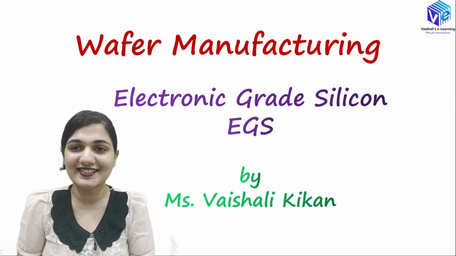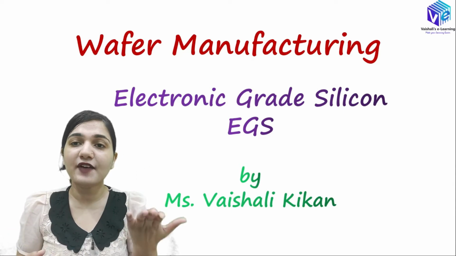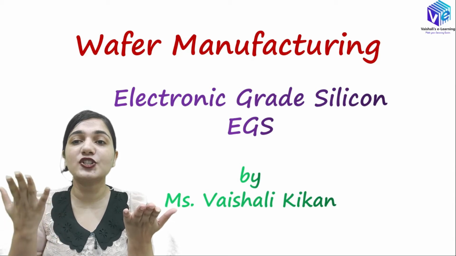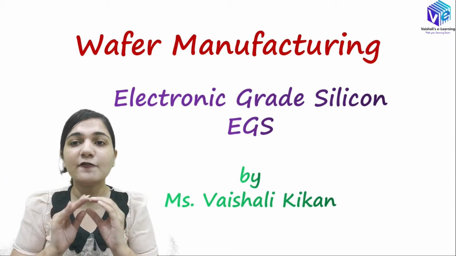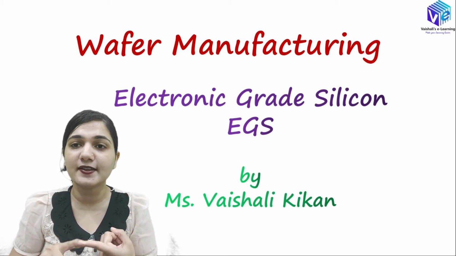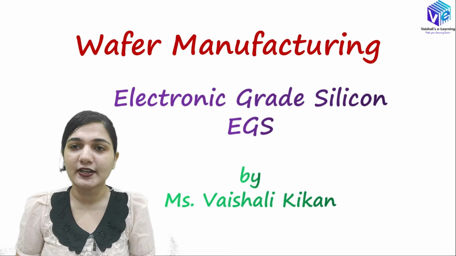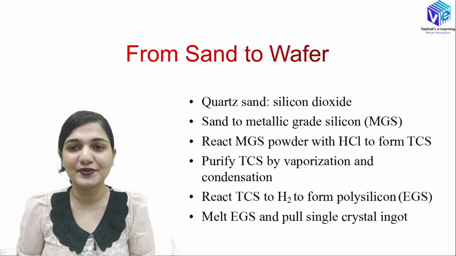So it is also a crystal structure, so I hope you know all of the crystal structure properties now. Okay, so first of all I will be telling you the full story that if I have sand, how can I manufacture the wafer from this sand. We will be seeing the full story, but in this video we will be focusing upon only one process, that is the manufacturing process of electronic grade silicon. In the subsequent videos I will be talking about the further processes. I hope you will be staying with me in all of these videos and you will be getting a lot of new information, and these videos are going to be really interesting ones. Okay, so first of all the short story from sand to wafer.